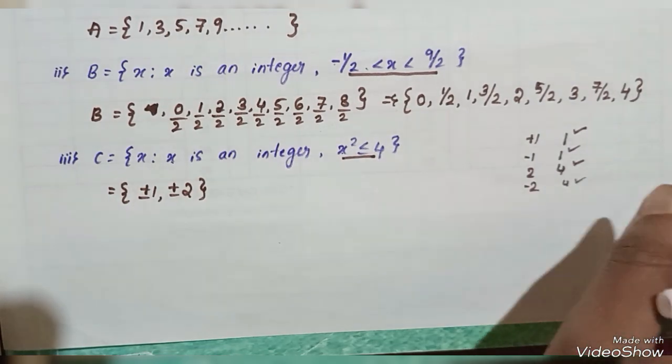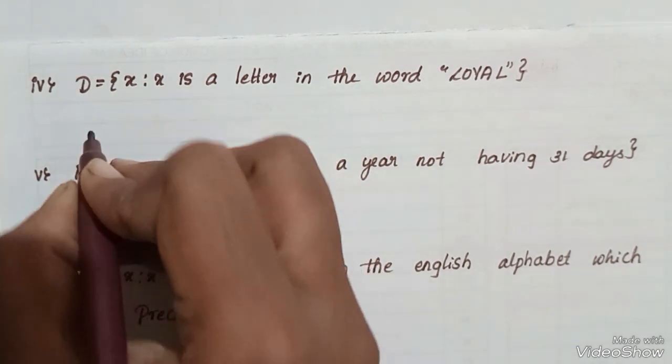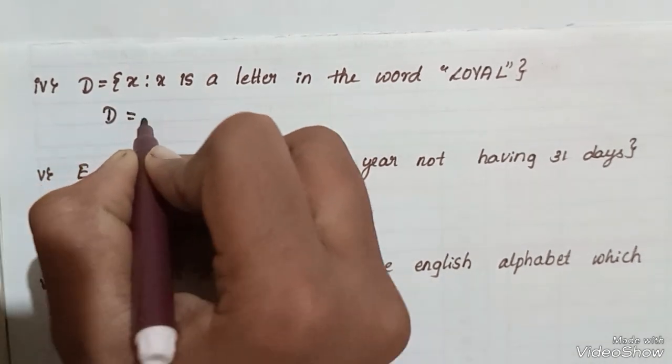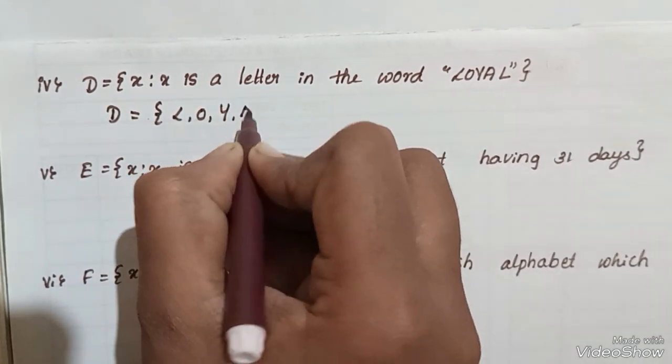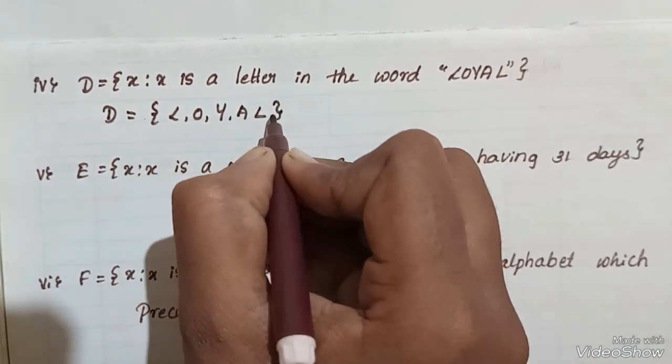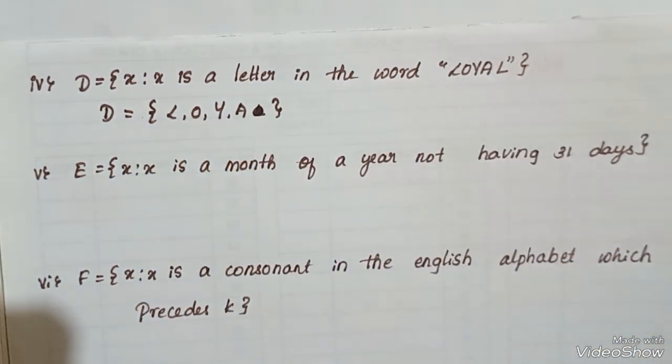Next, the next question is: x is a letter in the word loyal. Okay, here we have to write the letters of loyal. L, O, Y, A and L. L is already written, so L, O, Y, A.